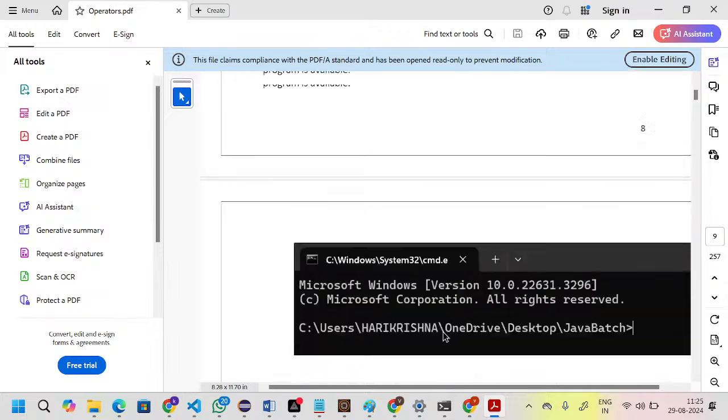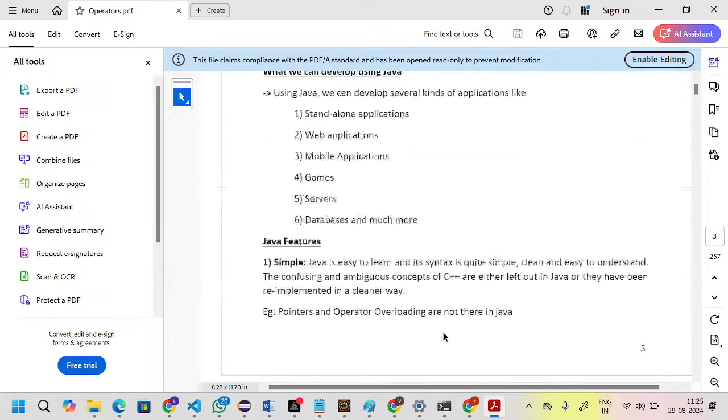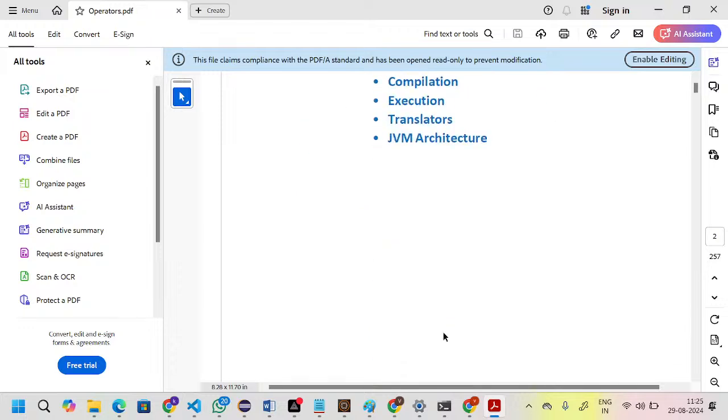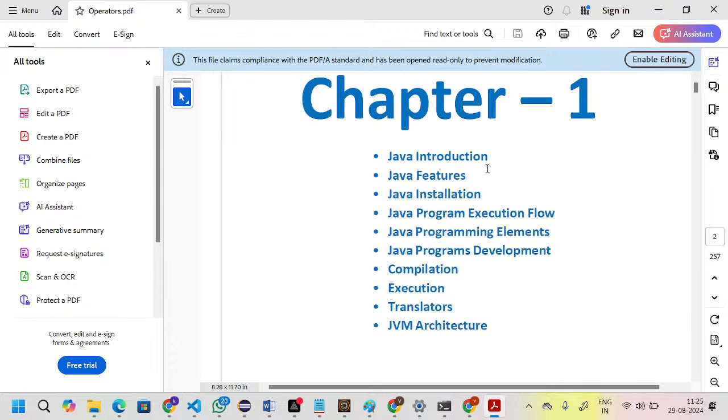In chapter number 1, we have completed this syllabus. We have done the introduction, Java features, Java installation, Java program execution flow, Java programming elements, Java program development, compilation, execution, translators, and then JVM architecture is completed.